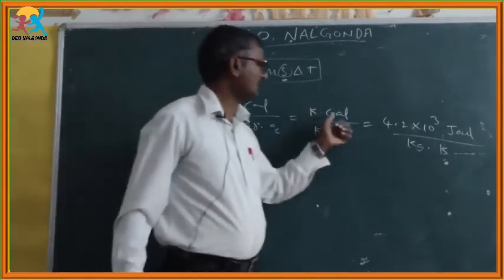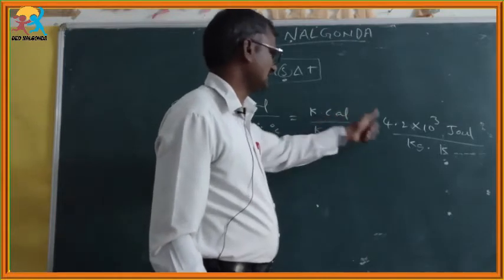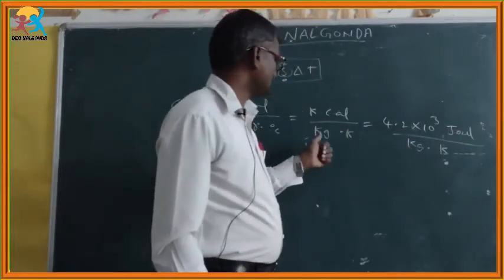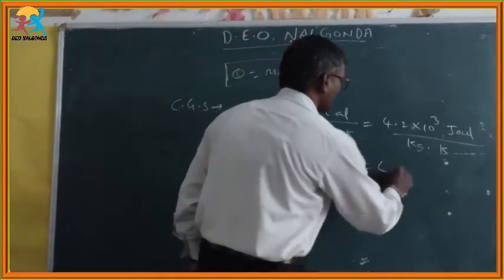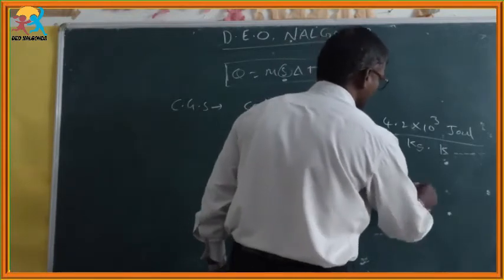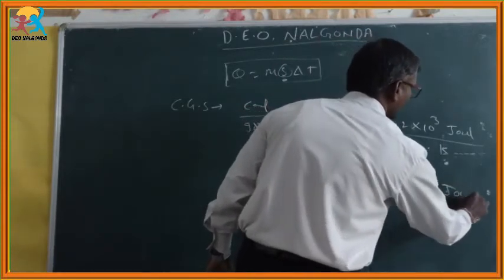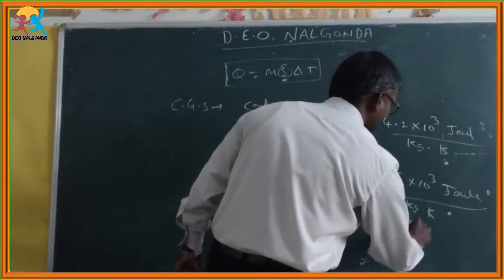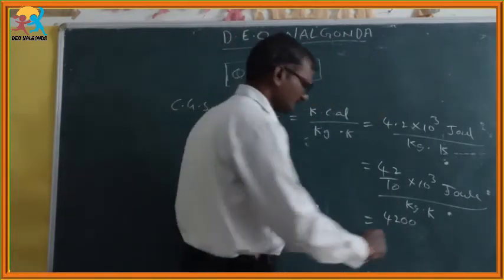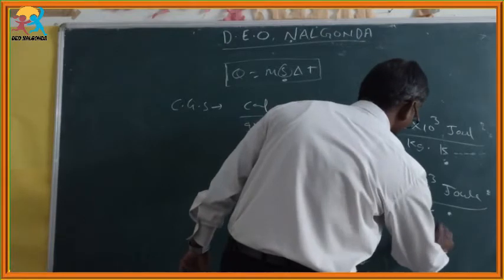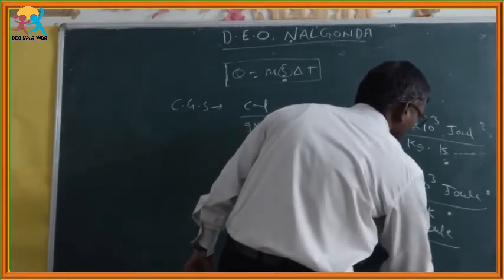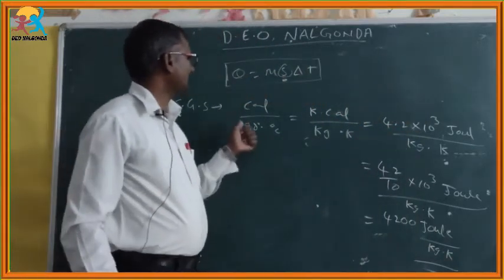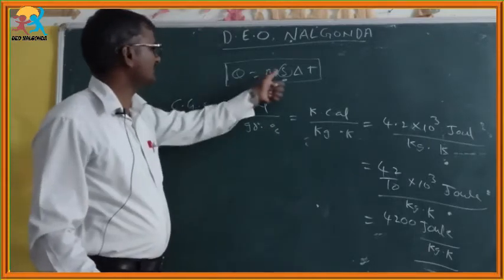So 1 calorie is equal to 4.186 joules, which can be written as 4.2 joule. Kilo means 10 power 3 joule, as usual kg into Kelvin. So 4.2 can be written as 42 by 10 into 10 power 3 joule by kg into Kelvin. That is equal to 4200 joule by kg into Kelvin or degree Kelvin. So finally we get the units of specific heat.